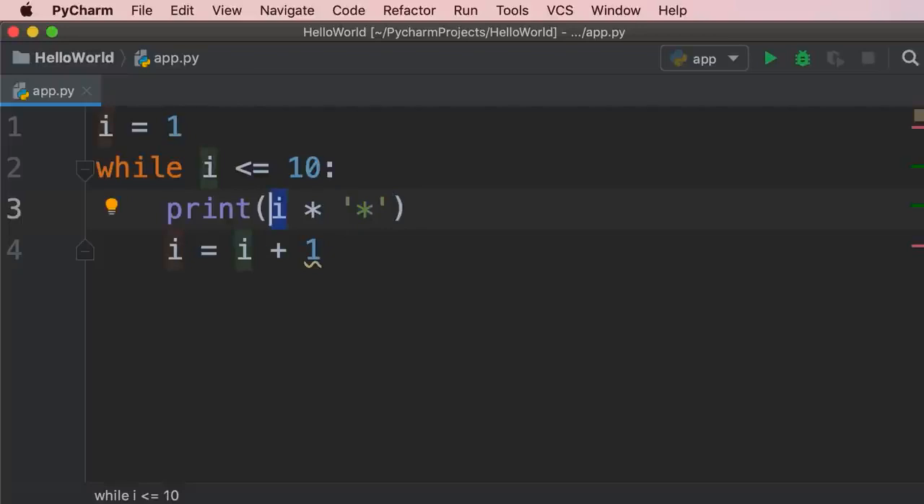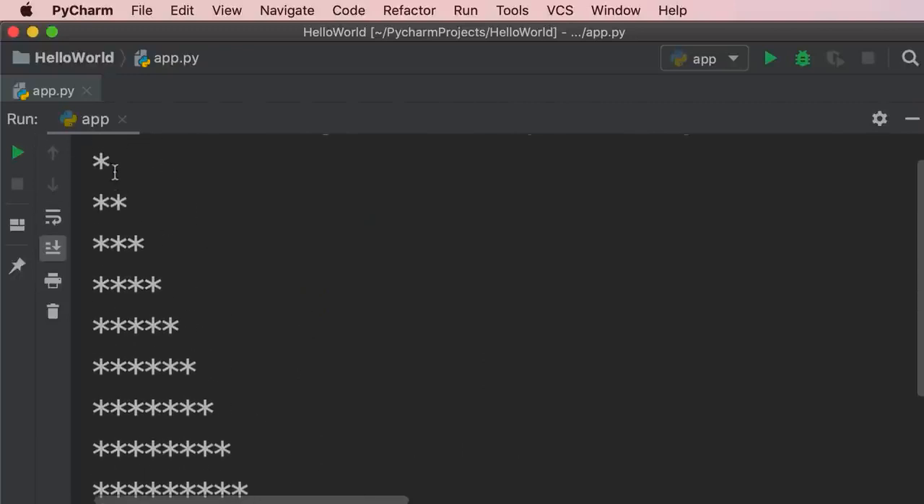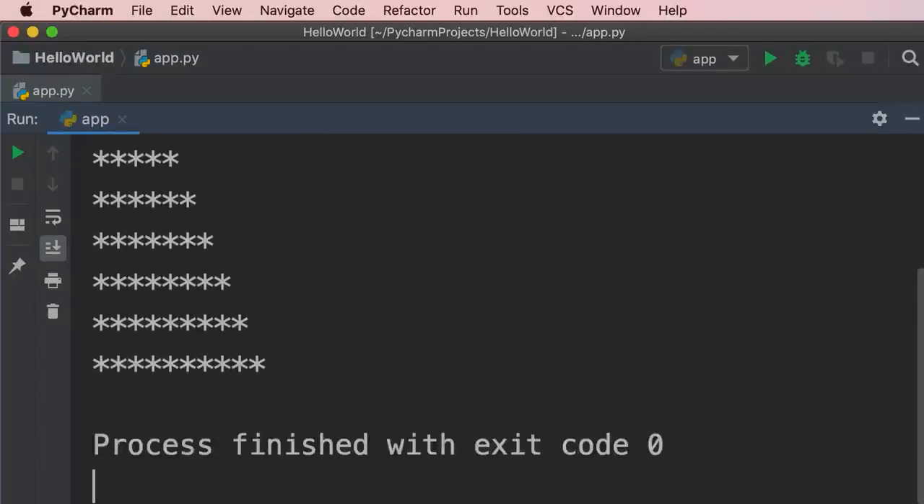So if i is 1, we're going to see 1 asterisk. If i is 5, we're going to see 5 asterisks. Let me show you. So when we run this program, we see this triangle shape because in the first iteration, i is 1, so we see 1 asterisk. In every iteration, i is incremented by 1, so we see 1 extra asterisk. And finally, in the last iteration, i is 10, and we see 10 asterisks on the terminal.